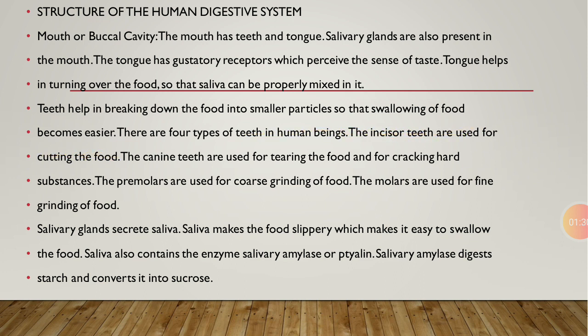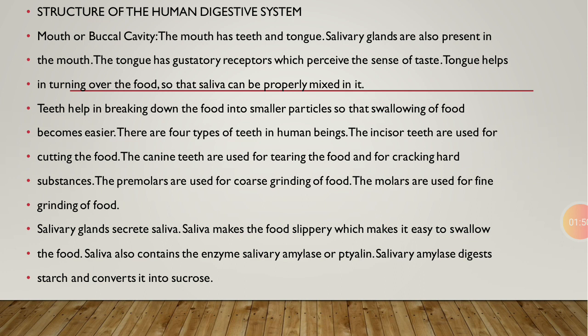There are 4 types of teeth. So we have heterodont type of dentition: incisors, canine, premolars and molars. Incisors help in cutting of the food, while canines help in tearing and cracking of food, and premolars and molars both help in grinding of food.